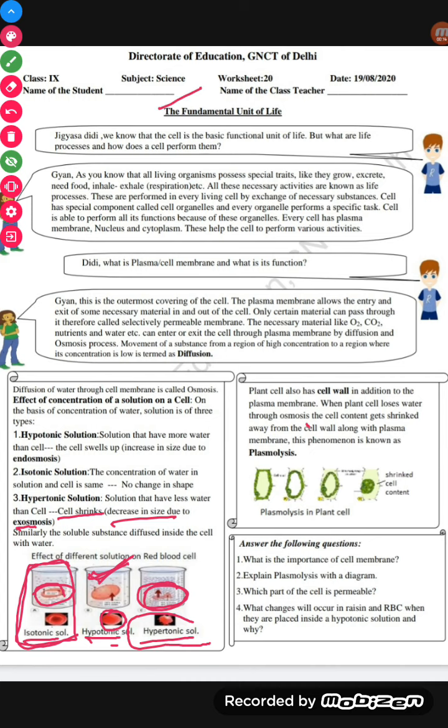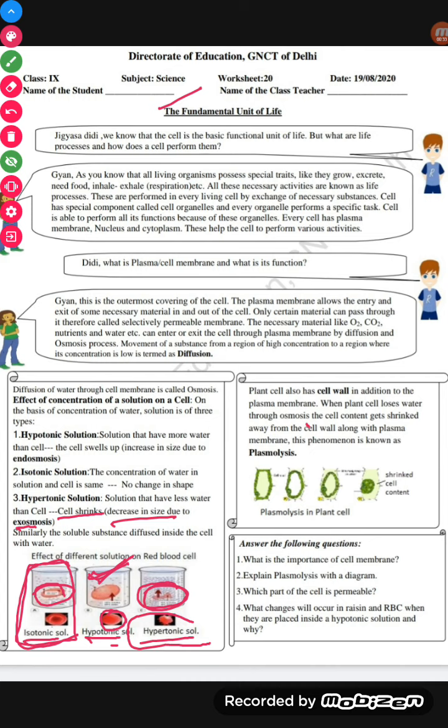Students, in your previous worksheet, you have studied about the cell. Cell is the basic functional unit of life. That is, all the basic functions are performed by the cell for living organisms, right?